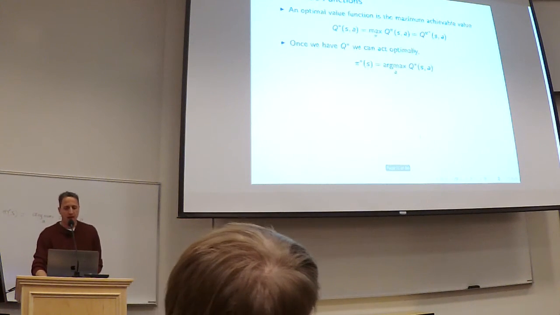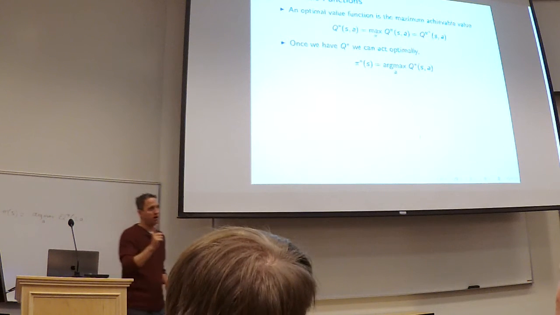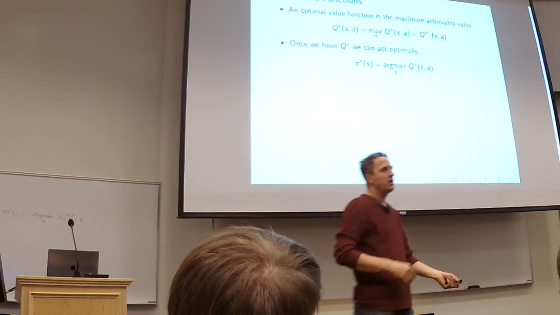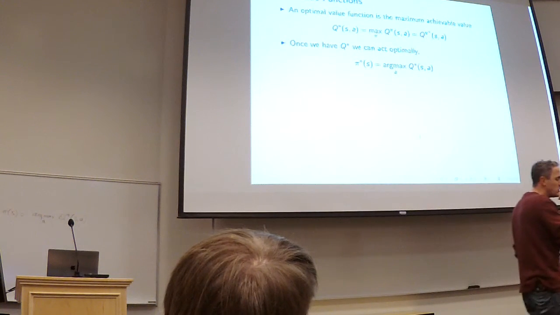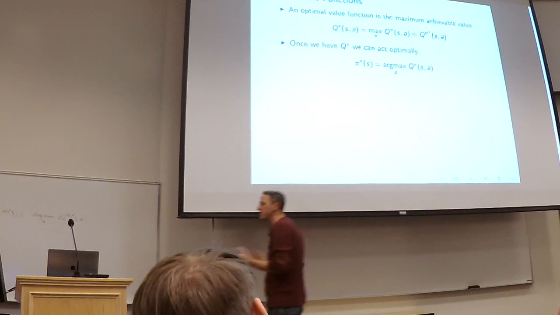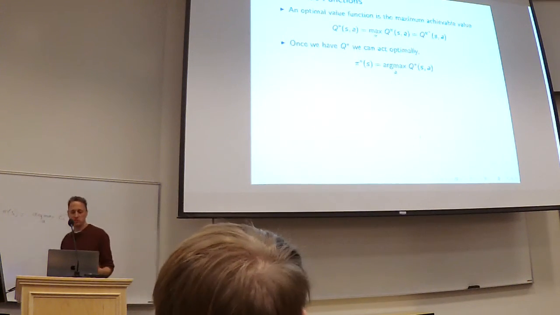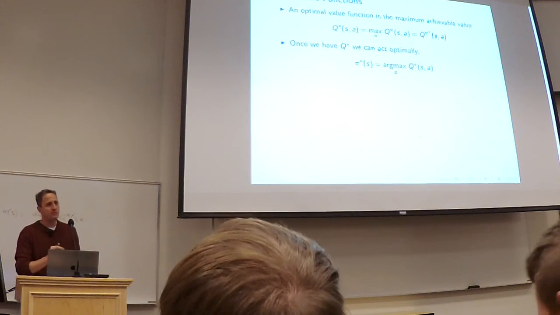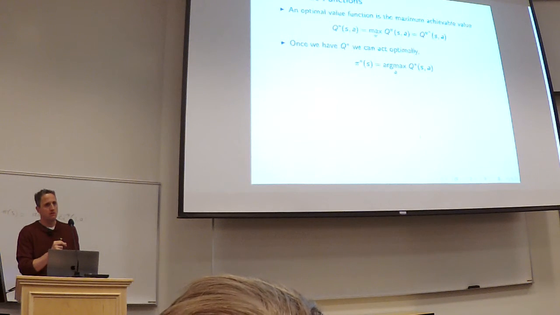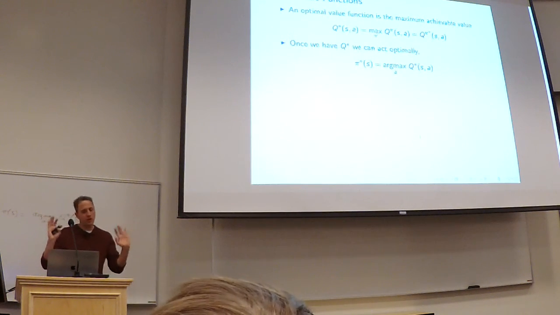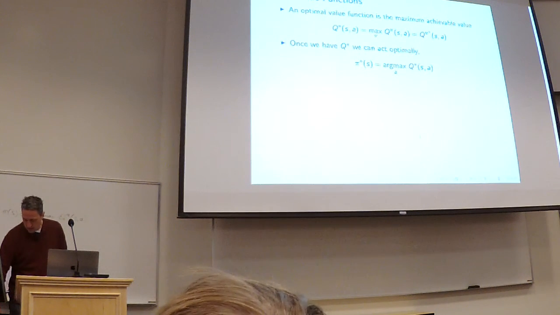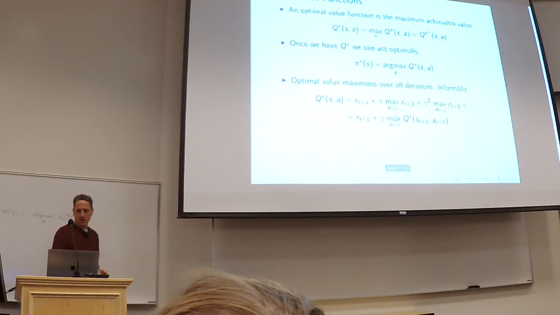Once you have Q star, so you can somehow learn or get Q star, then you are acting optimally. There's nothing better that you could possibly do. Because you will be maximizing, what are you maximizing? Future reward. You're doing whatever it takes to absolutely maximize your future reward. And let's see, we'll finish this slide and we'll be done.